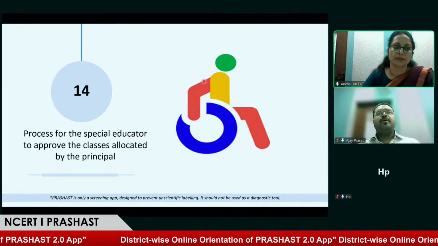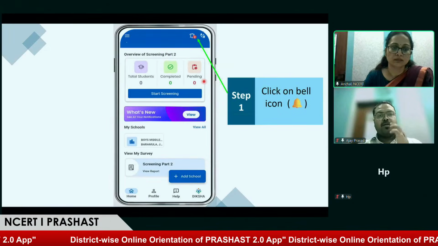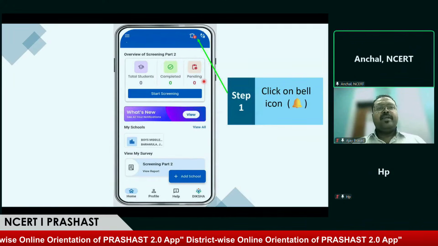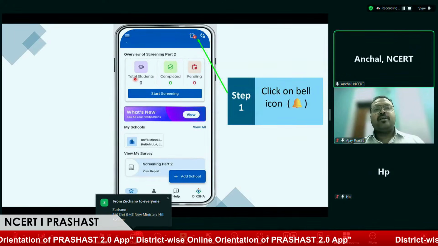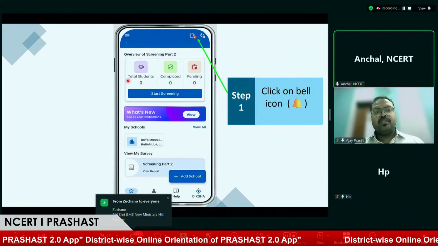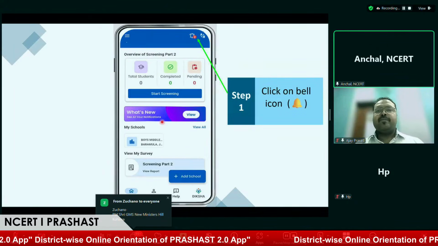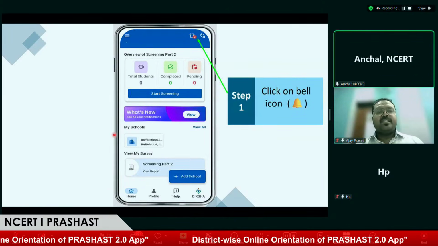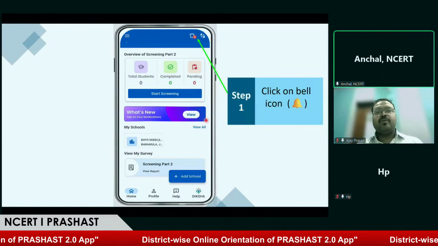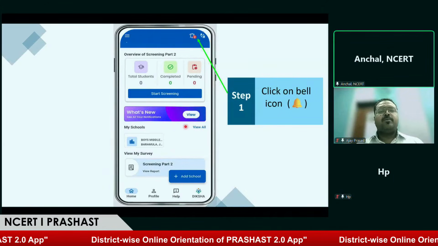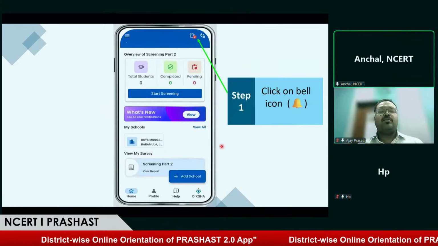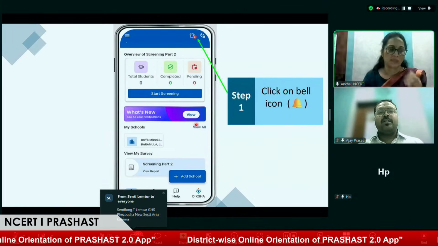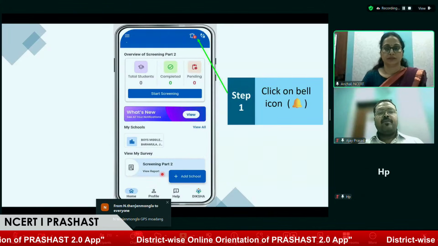Yes, ma'am. First and foremost, I'll highlight a few points. For the special educator, the total number of students right now is 0, though we have assigned some screening to the special educator. There's a section that says My School with an option to view all. Suppose several schools have been added or this special educator is associated with several schools, they can view the list through view all. After that, there's an option to add school.